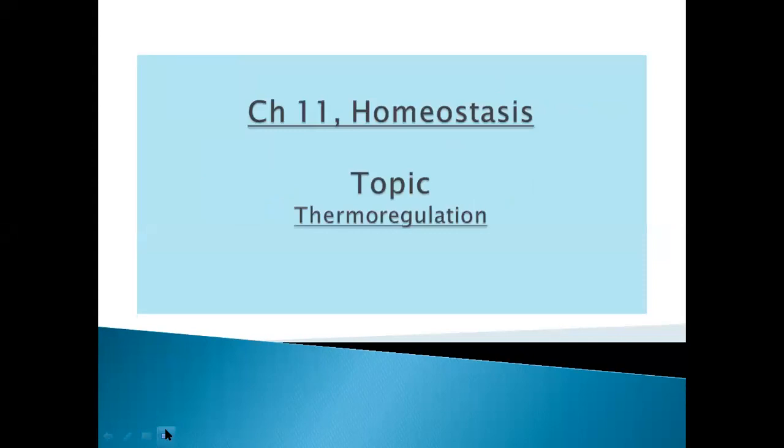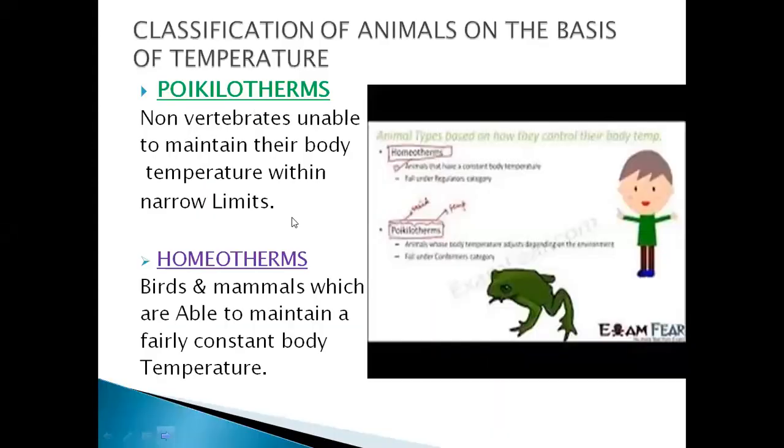The chapter is homeostasis and the topic is thermoregulation. As the topic is thermoregulation, let's come to the topic: what is thermoregulation? Thermoregulation: therm means heat and regulation means maintenance. So thermoregulation means maintenance of heat inside the body.